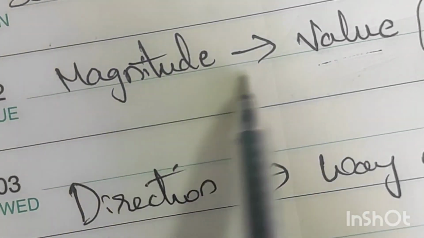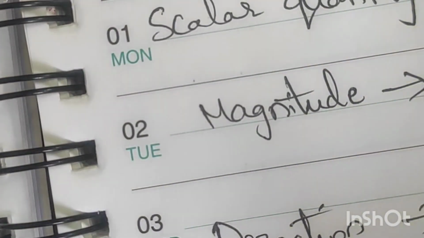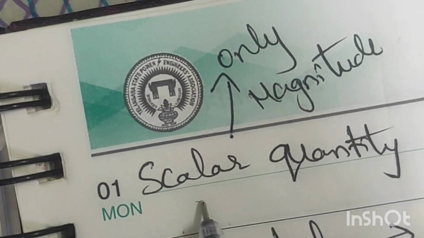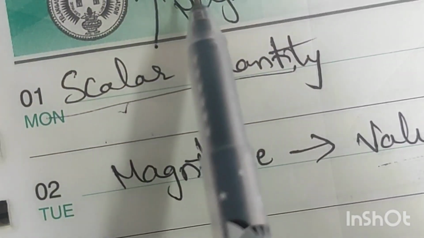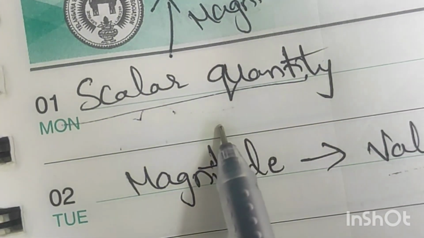Only magnitude will be there, the value, but direction will not be there. This type of quantity is known as a scalar quantity. A scalar quantity has only magnitude but not direction.